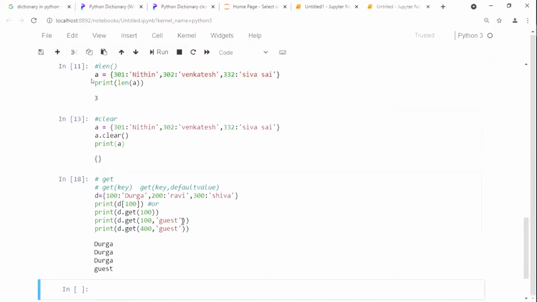in my d dictionary, I define only three values, that is for keys 100, 200, 300. Now I give the new key, 400. If there is no 400 key, then automatically it is going to consider guest as the value and print it. That is for default value, get key comma default value. Okay, is it clear?